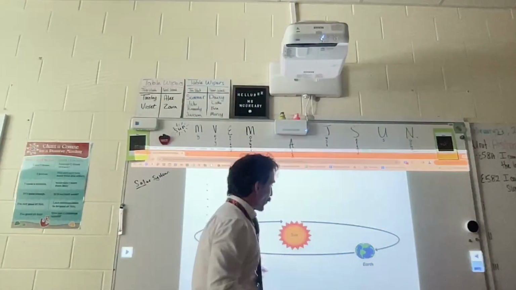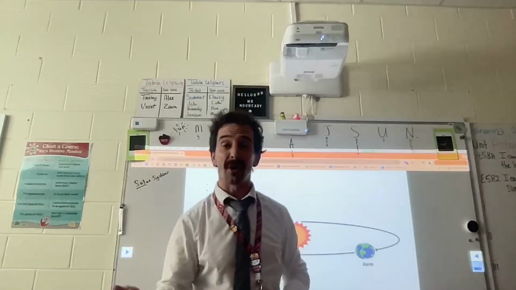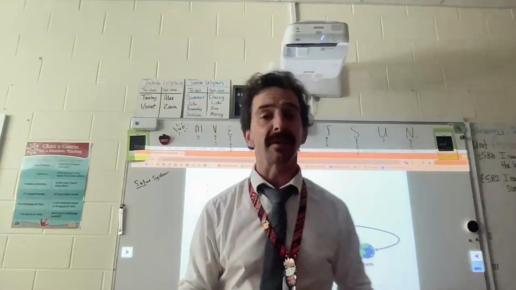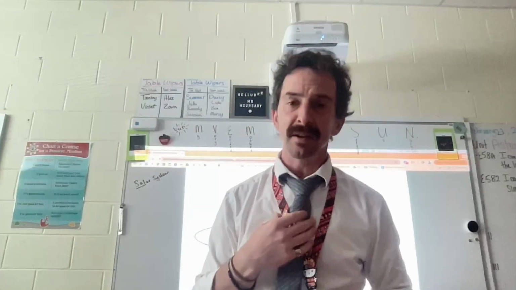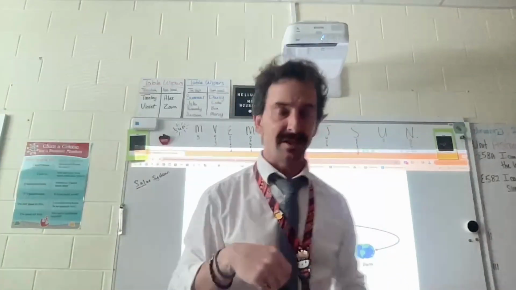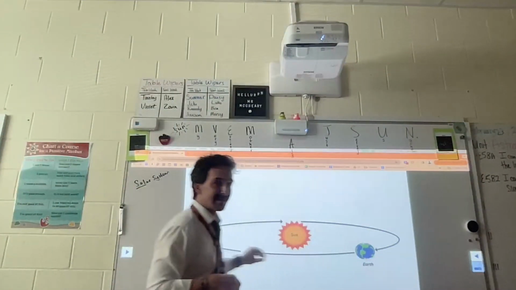So the reason, as we revolve around the sun, the reason we see different stars at different months and different seasons is not because these stars move. It's because we move. And at different times of the year, we're seeing different sections